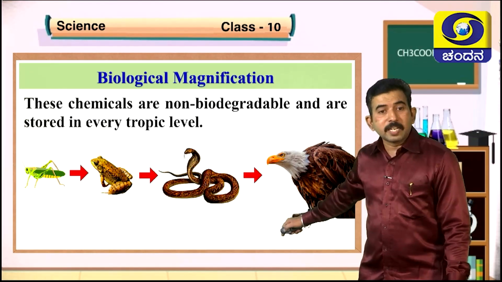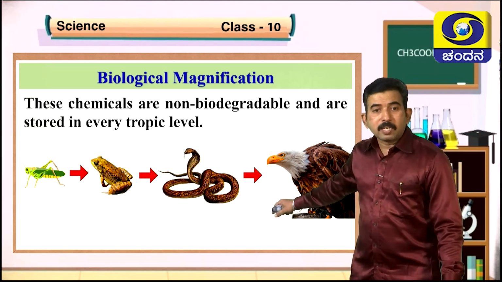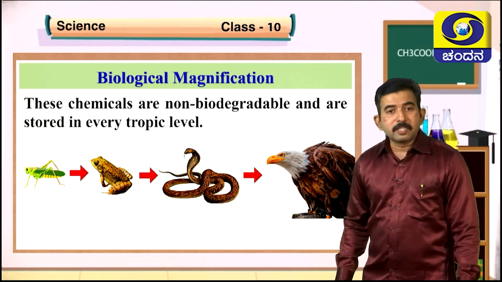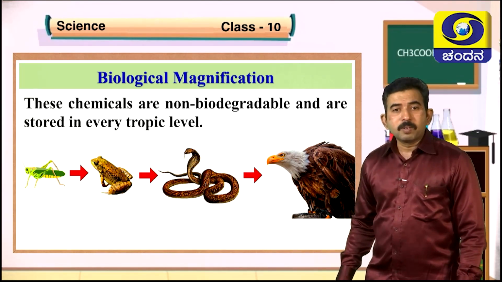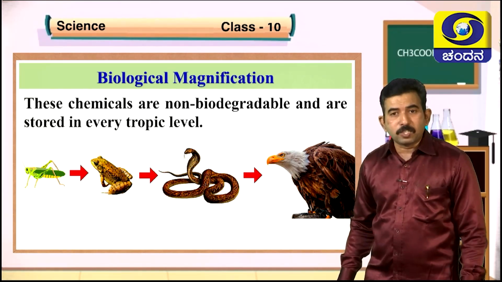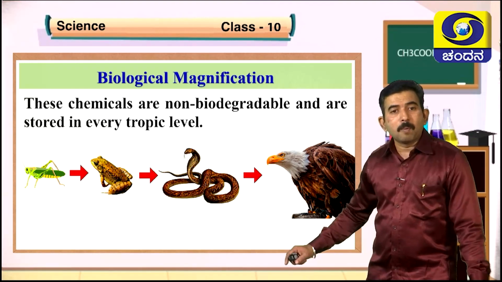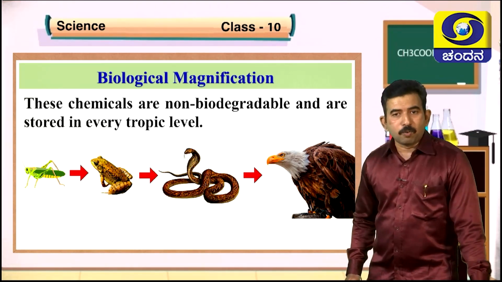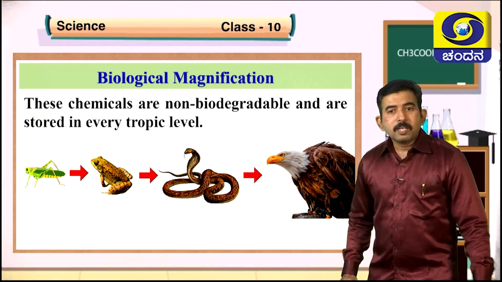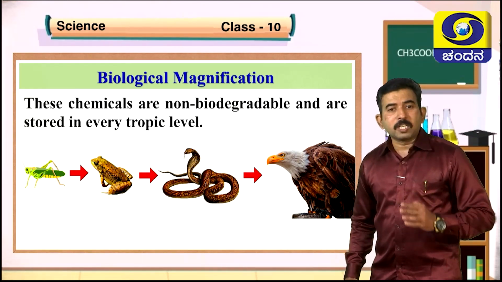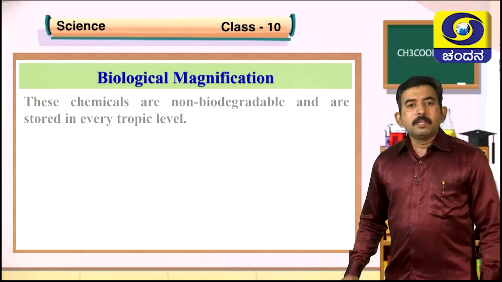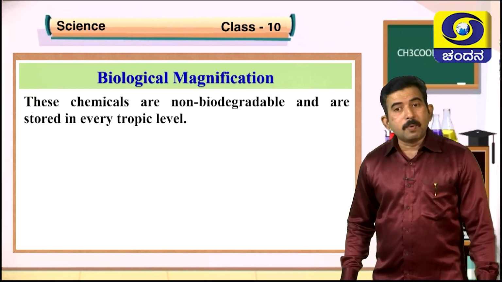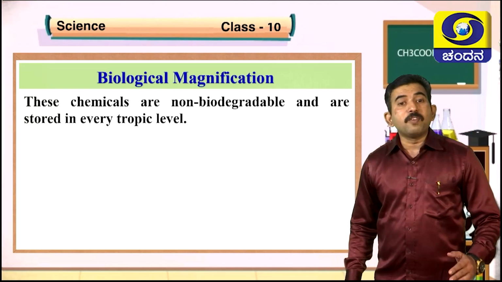And when these insects are eaten by other consumers such as primary consumers, secondary consumers and tertiary consumers, you have studied that in our food chain, it slowly passes from one trophic level to another trophic level. In this way, the harmful toxic chemical gets stored in the body of organisms. These chemicals are non-biodegradable and are stored in every trophic level.